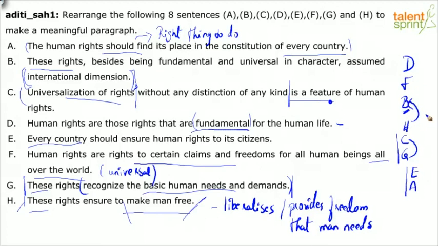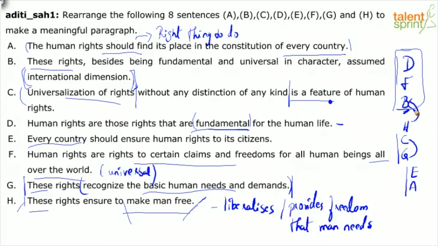DF we know is definitely a connect. BH, I told you why. B we know is a connect to F. DFB so far is clear, but my explanation for H following B is simply, why would these rights assume international dimension? Because the concept of it making man free is very, very appealing to the masses, right?